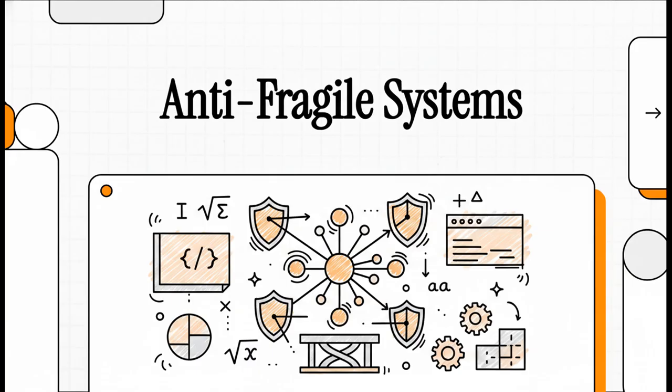Welcome to this deep dive explainer where we are meticulously unpacking the mathematical code that guarantees system survival against adversaries. Today, we are looking at something truly extraordinary. We aren't just talking about abstract theories or high-level whiteboard concepts for building better networks. No, we are examining literal, formalized mathematical proofs, specifically written in the Lean programming language, that mathematically enforce anti-fragility. We're going to go incredibly in-depth today to truly understand the architectural blueprints of systems that don't just resist attacks, but are mathematically barred from failing under them.